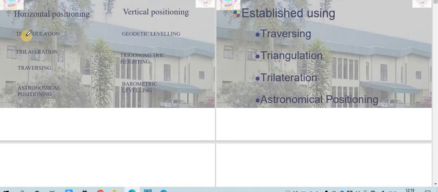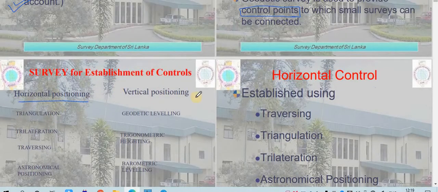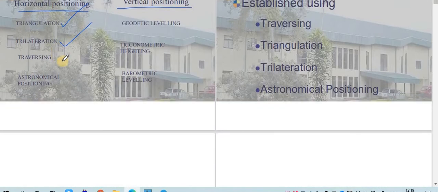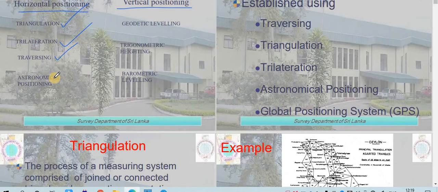Next part: what is involved in the horizontal position and what is involved in the vertical position. Triangulation, trilateration, traversing and astronomical position are involved in the horizontal position. What comes under the vertical position is geodetic leveling, trigonometric and barometric leveling. So the things related to leveling are under vertical position, and the others are in horizontal position.